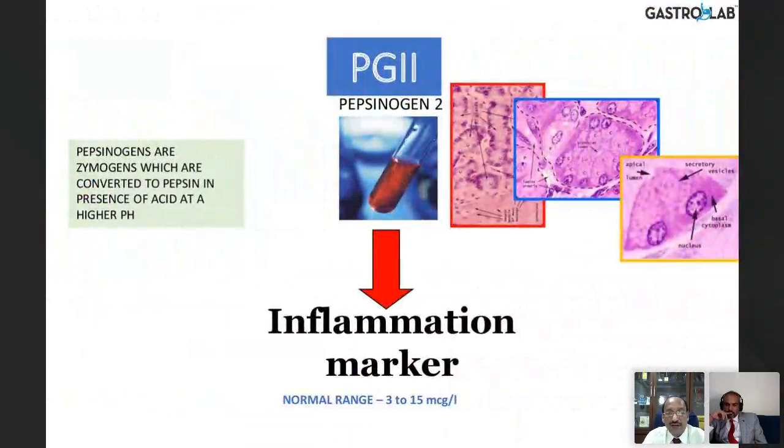Pepsinogen 2 is produced by the entire stomach. So these are zymogens which are converted again into pepsin by the action of acid, and the normal range is lower at 3 to 15 microgram per liter.